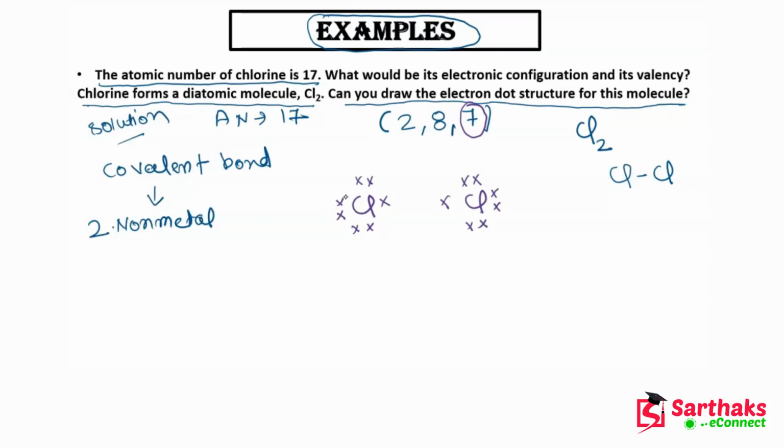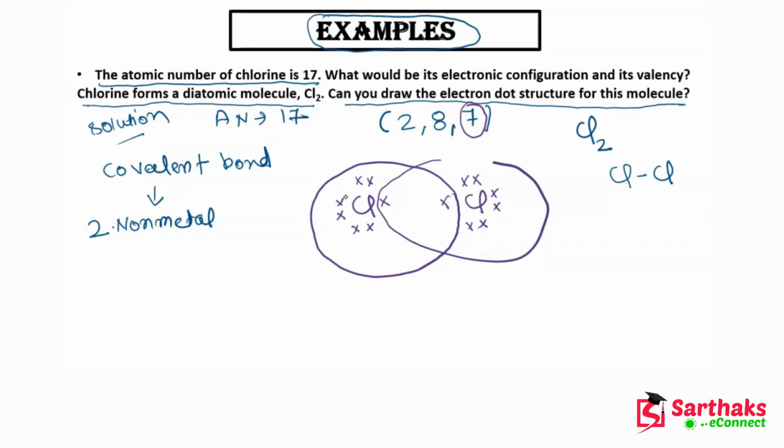Now this chlorine wants to complete its octet. So what will it do? It will share its electron with this chlorine. So it shared its one electron with this chlorine. So these two electrons will be shared between two chlorine atoms. Now guys, you can see the octets of both the chlorine atoms are completed. You can count it: 1, 2, 3, 4, 5, 6, 7, 8. So now in the last shell of this chlorine atom, 8 electrons are present.